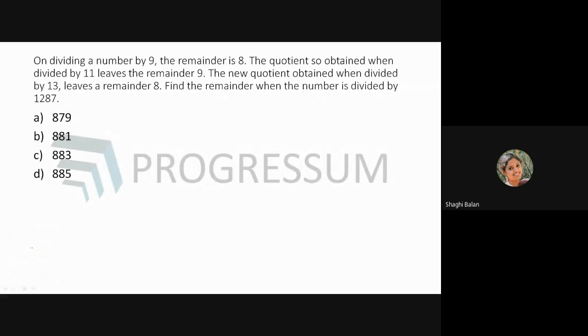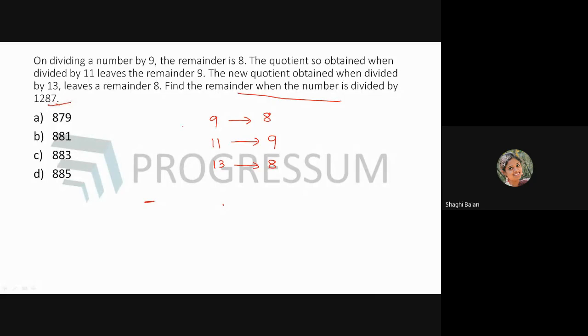What we have to do first: on dividing the number by 9, we get the remainder 8. Now, the quotient so obtained, when divided by 11, gives the remainder 9. Now, the new quotient obtained, when divided by 13, again gives a remainder. If this is the case, find the remainder when the number is divided by 1287. So leave this statement, it is not going to do anything with the method of solving it.